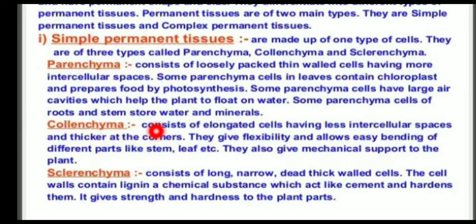Second one, collenchyma. Collenchyma consists of elongated cells having less intercellular spaces and thicker at the corners. They give flexibility and allow easy bending of different parts like stem, leaf, etc. They also give mechanical support to the plant. And sclerenchyma consists of long, narrow, dead, thick-walled cells. Their cell walls contain lignin, a chemical substance which acts like cement and hardens them. It gives strength and hardness to the plant parts.